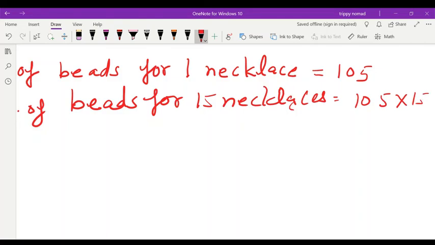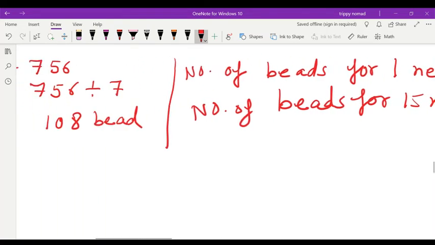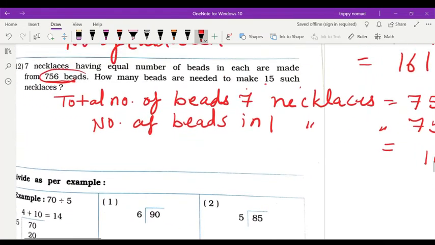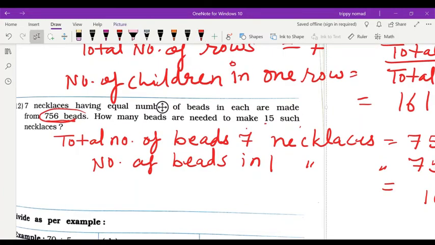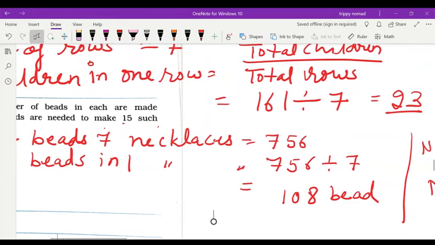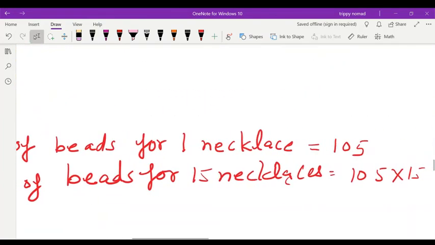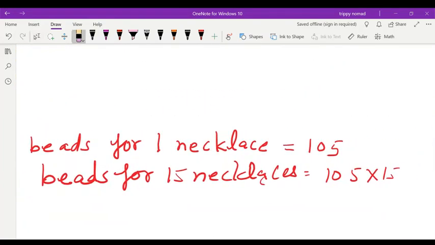What will you get? Okay, 108 it was. By mistake I have written 105 here. This was 108. This was also 108.